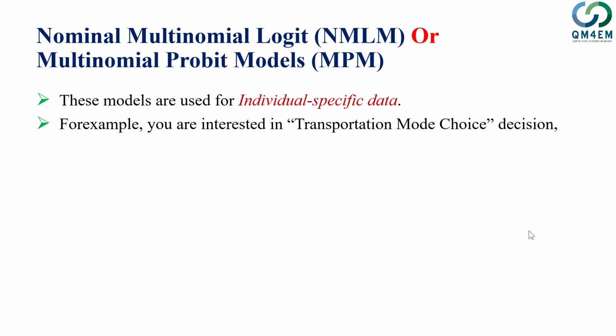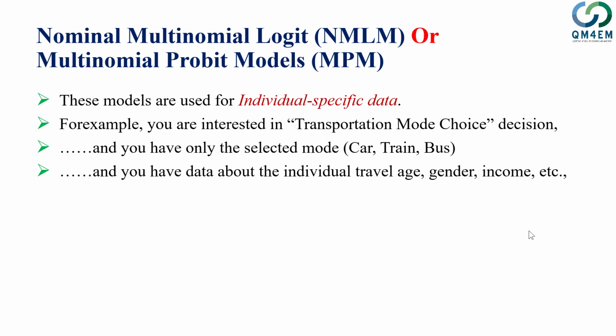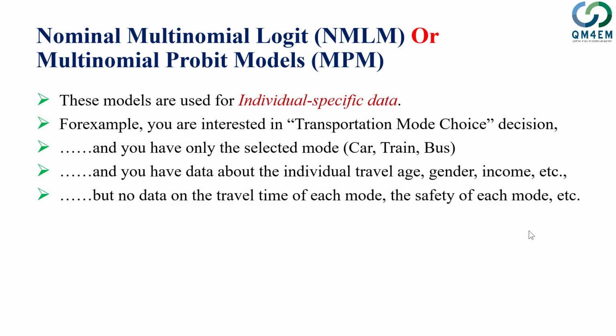So let me start with the case of nominal multinomial logit or nominal multinomial probit models. These models are used when we have individual specific data. What do we mean by individual specific data? Let me explain it through the simple example of transportation mode choice decision. For example, we are looking at data in which individuals are making different choices among 3 modes of transportation, namely car, train, and bus. And we have data available only about the individual's travel, age, gender, and income, and we do not have any data about the characteristics of the mode of transportation.